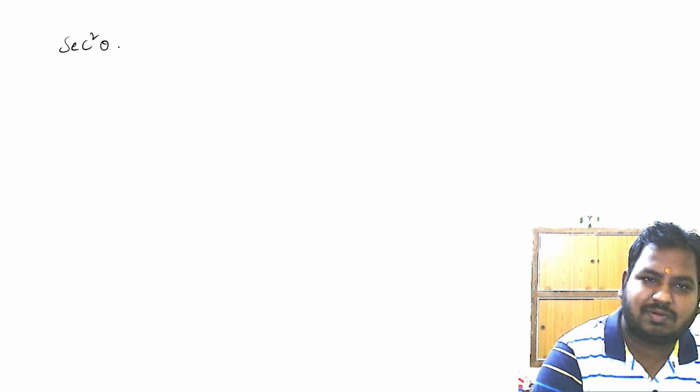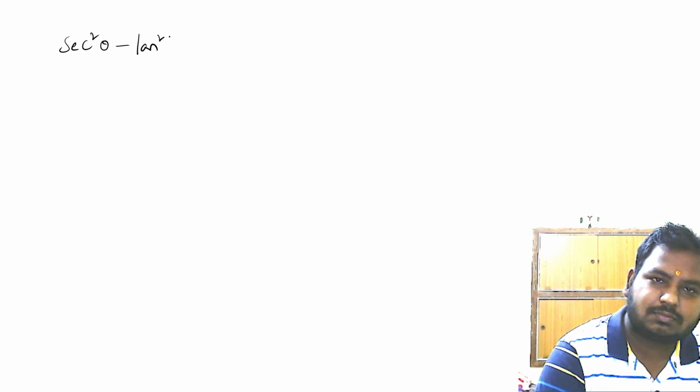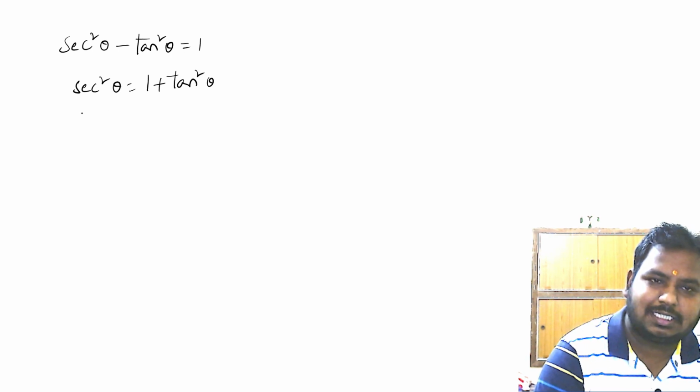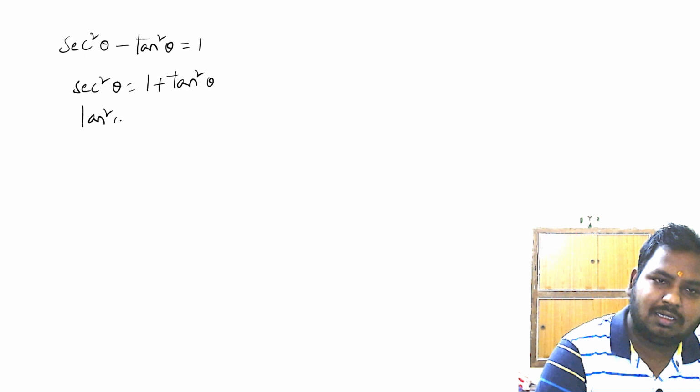Now let us deduce some important things from the second identity. One important deduction is secant square theta is equals to 1 plus tan square theta, and the second important deduction is tan square theta is equals to secant square theta minus 1.